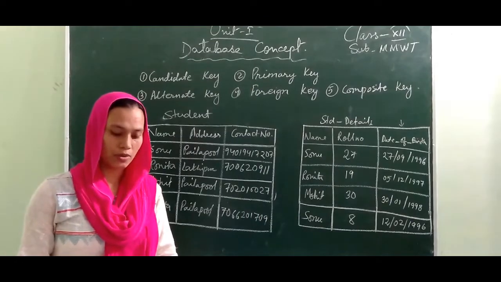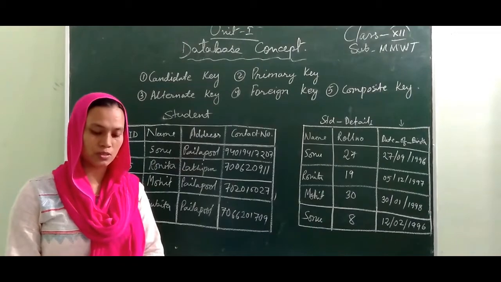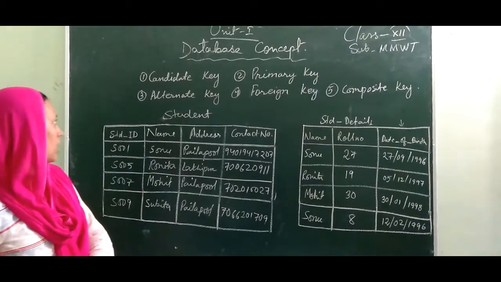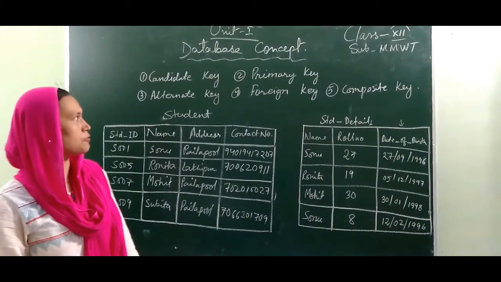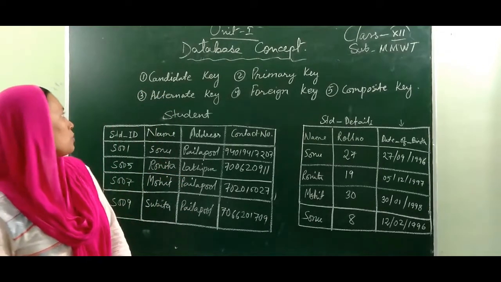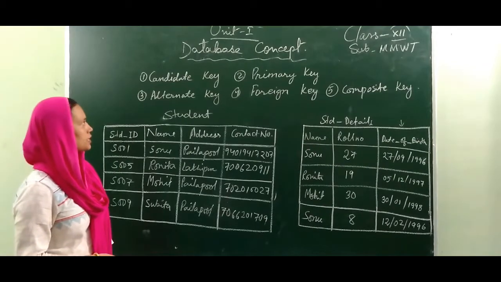Now let's learn about keys. In a database, keys are used to identify a record in a table. We have different types of keys: candidate key, primary key, alternate key, foreign key and composite key. Now let's see what we mean by candidate key, primary key and alternate key first.